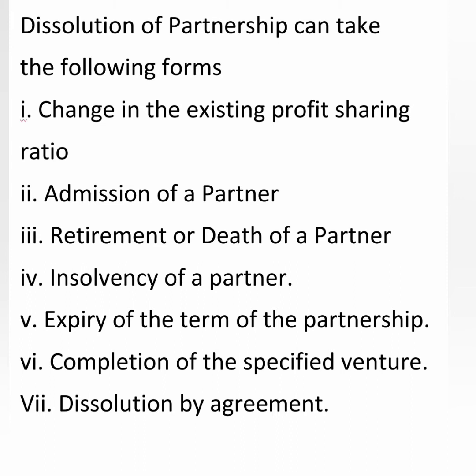Next is admission of a partner. While admitting a partner, the partnership gets dissolved, and in case of retirement or death of a partner, the partnership terms get changed. Then in case of expiry of the term of the partnership, normally dissolution of partnership occurs. Next, completion of a specified venture. In such circumstances, once the project gets over, the dissolution of partnership occurs. Next, dissolution by agreement. When it is stated in the agreement for a specified period, after the fixed term the partnership comes to an end.